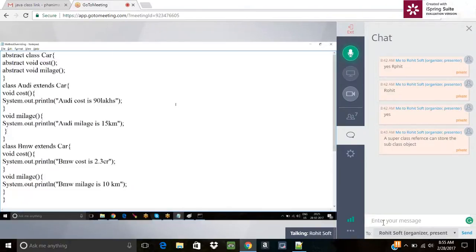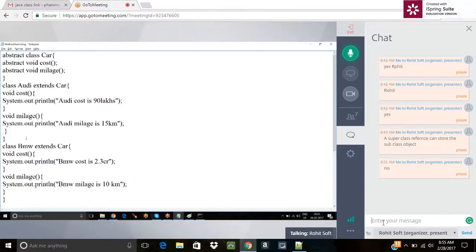It's not restricted to have its own features. But the main thing is the required things are a must. Suppose I say I'll release a car in the market without setting any cost, will anyone buy it? Or without setting any mileage, can anyone know what is the mileage of the car? And without knowing the mileage, can they buy the car? No. So the basic features will be there.